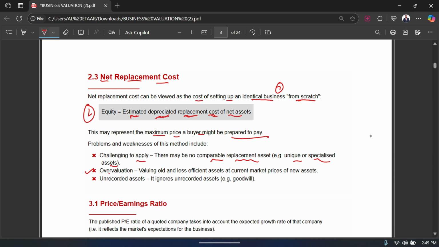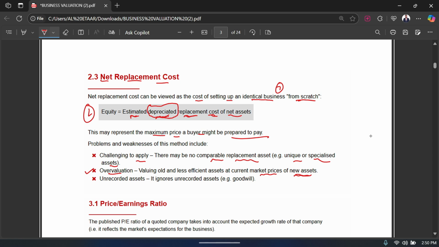The second limitation is the overvaluation. It's saying valuing old and less efficient assets at the current market price of new assets, that you are basically valuing your old and less efficient asset which has been depreciated, which you have been using for a long time, and now they have lost their value because they have been depreciated. So you're comparing those old, less efficient, depreciated assets with the current market prices of new assets, because that's what you're doing over here. Again, those assets that you're comparing them with are new, right? And they are at current market prices. So again, there's going to be an overvaluation, right?